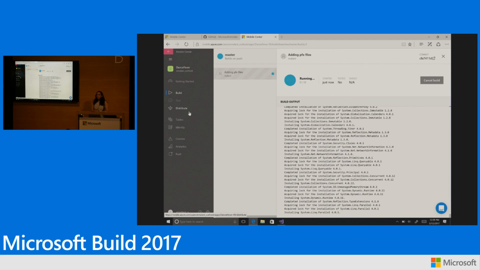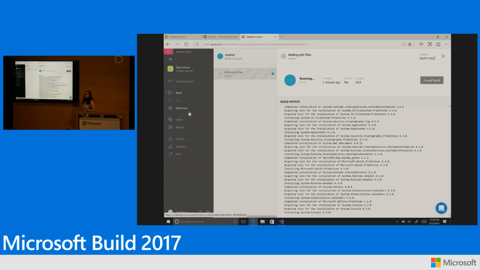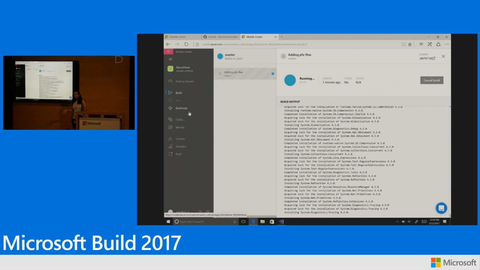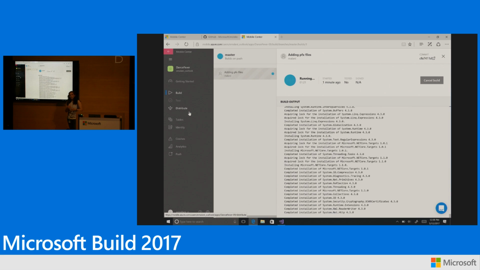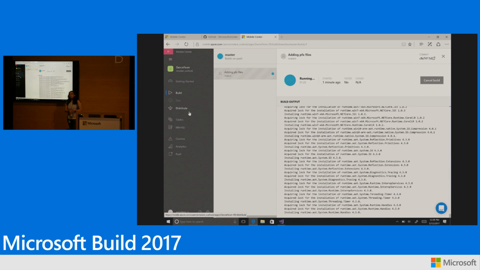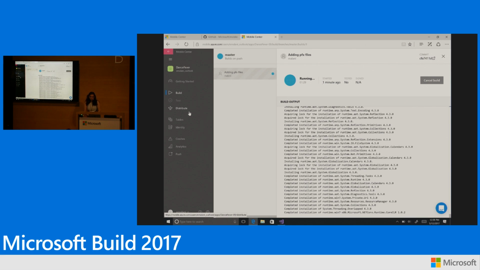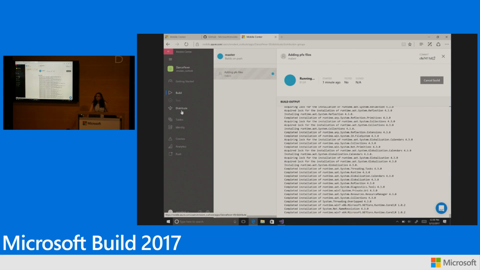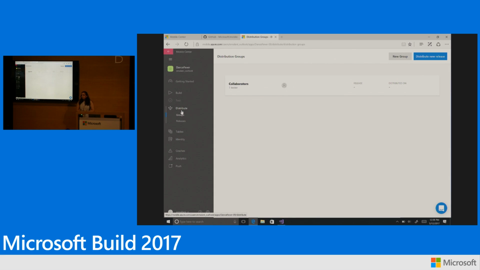Now, build is all good. Test looks green. Now is the time for you to distribute your application to a group of people. They could be people from your company, beta users, testers, or even external users that you would want to try your application. And that's where the distribute service in Mobile Center comes handy. This is the same service that is coming from HockeyApp. So you can totally relate to the service if you've already been using it in your application.